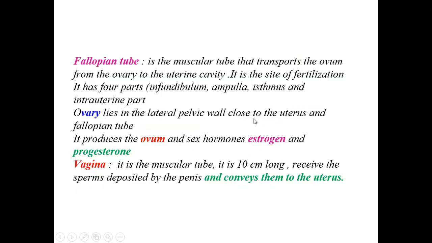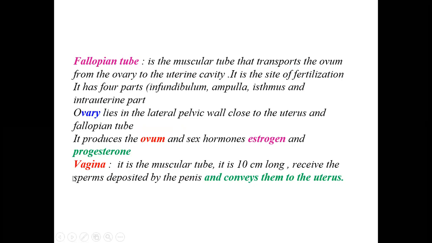Okay, so the ovary lies in the lateral wall close to the uterus and the fallopian tube. It produces the ovum as well as the female sex hormones, that is estrogen and progesterone. In case of male, the male hormone will be testosterone. In case of female, the sex hormones will be two, estrogen as well as progesterone.